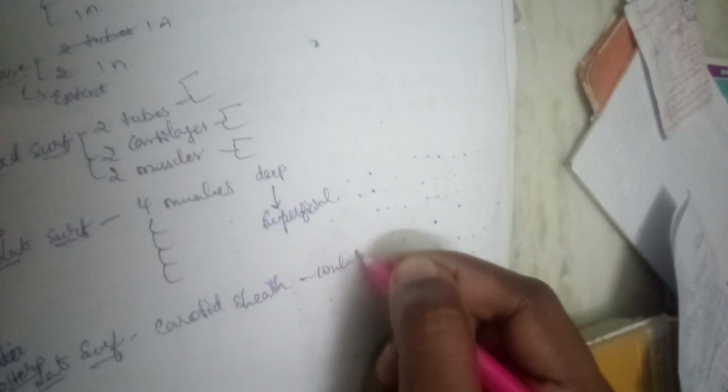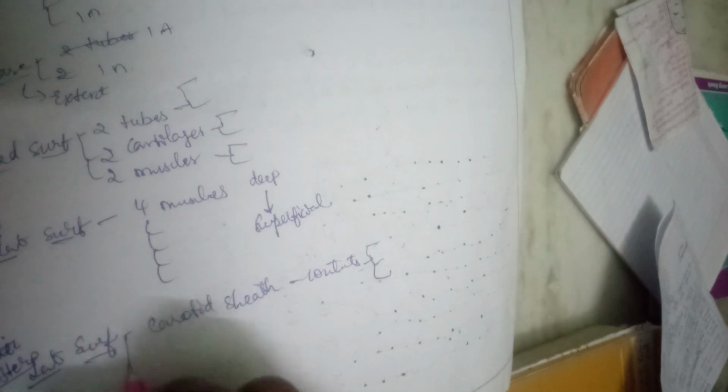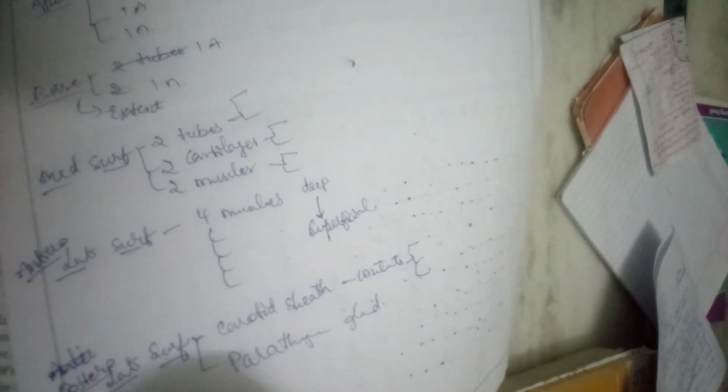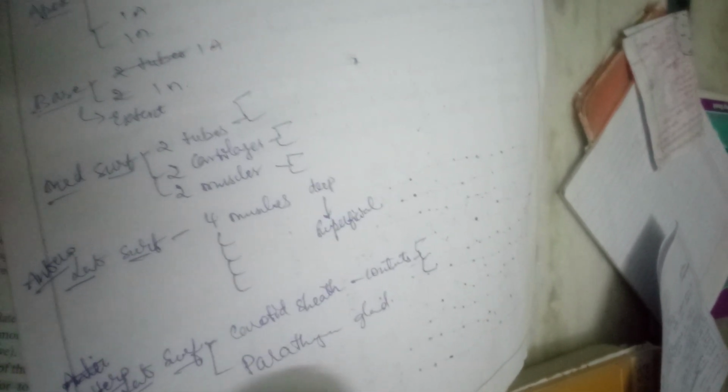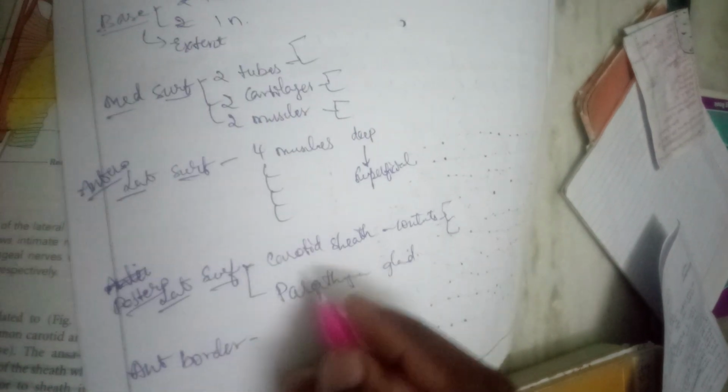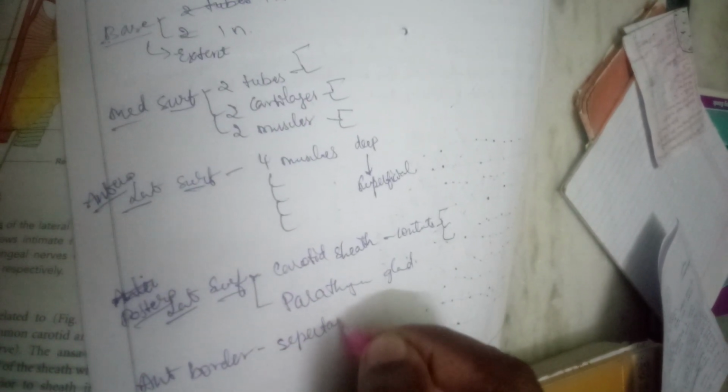We can see the carotid sheath and their contents. There are 3 contents. And next is the parathyroid gland. Okay, and the anterior border separates which surfaces, you have to write.